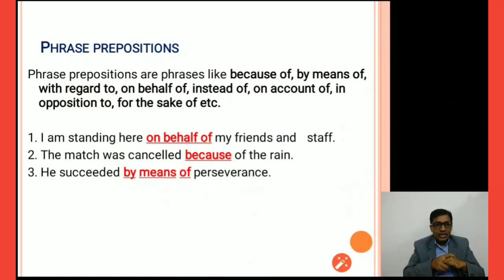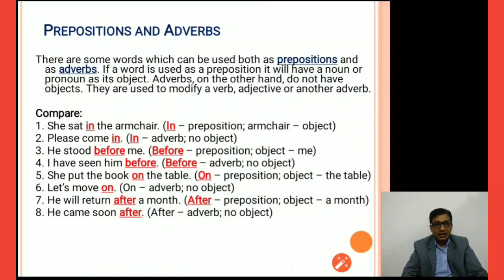The match was cancelled because of the rain, because of, right? Due to rain, right? He succeeded by means of perseverance. Perseverance means consistency. By means of means having patience, right?